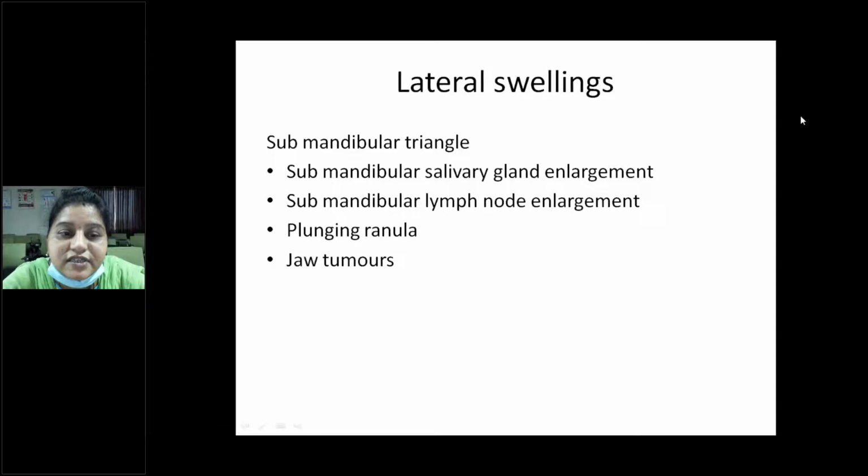So what are the differentials for lateral swellings? First, the swellings we get in the submandibular triangle. This is the submandibular salivary gland enlargement itself, or submandibular lymph node enlargement. Another one is the plunging ranula. And another is the jaw tumors.